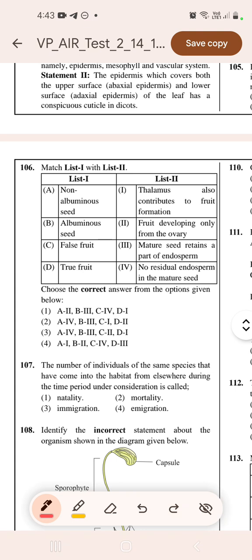Okay, true fruit. Thalamus also contributes to the fruit formation. No, fruit developed only from the ovary. D goes to 2. Okay, so option 2 will be correct. Now 107. The number of individuals of the same species that have come into the habitat from elsewhere during the time period under consideration is called immigration.